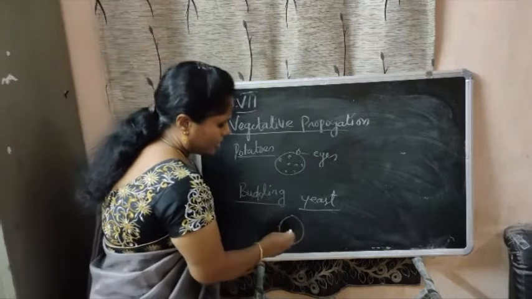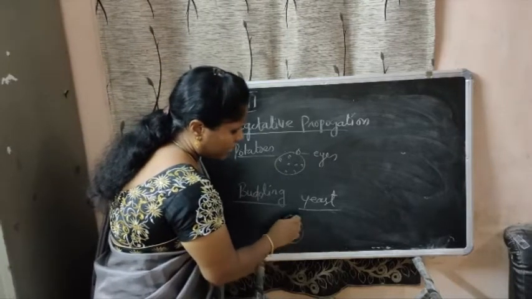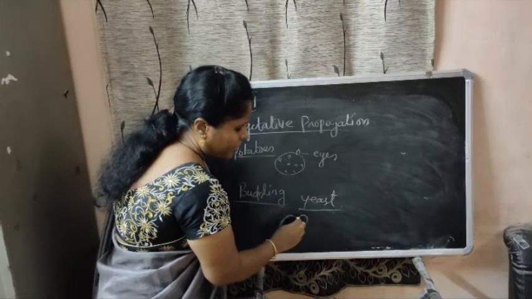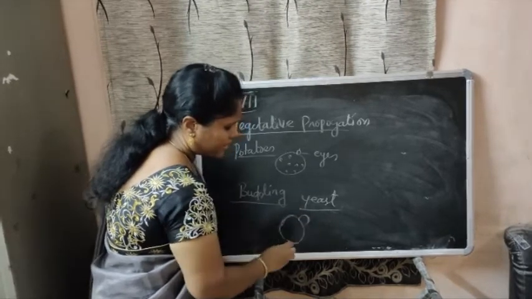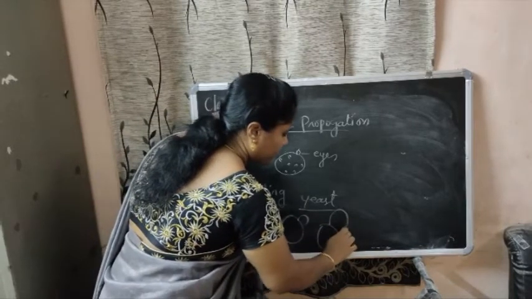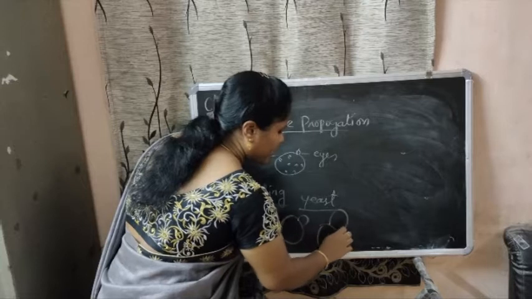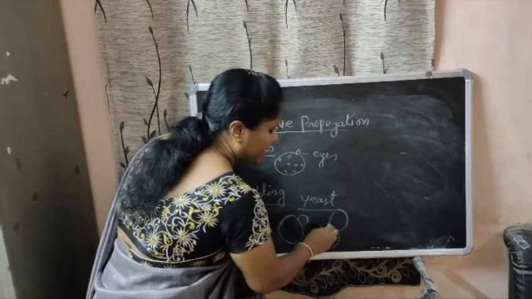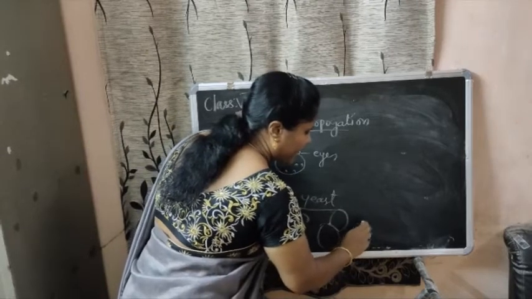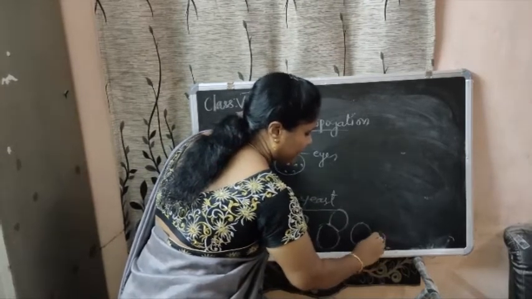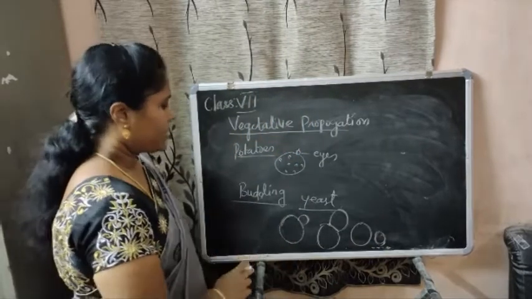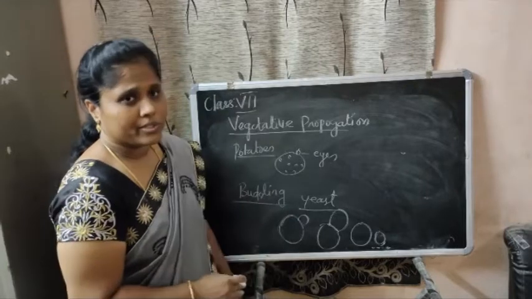Here the yeast starts to grow and produces bud-like structures, and these bud-like structures start to grow bigger. After attaining a certain stage, they get detached from the mother cell, and finally they can grow into a new individual. So by means of budding, they can reproduce.